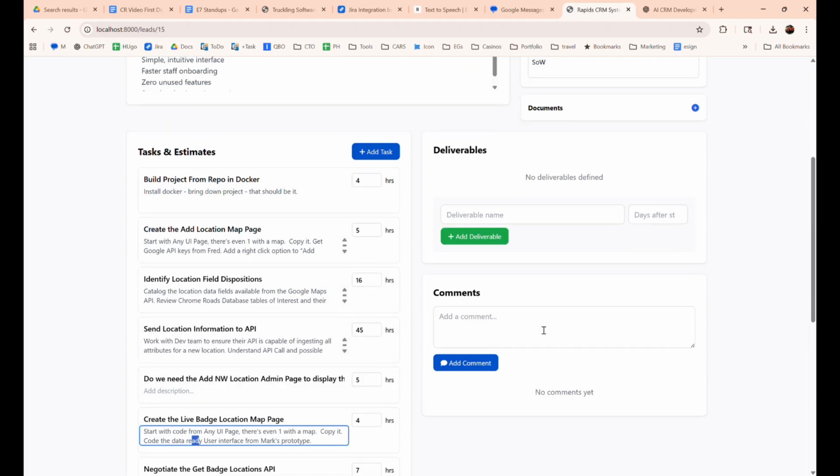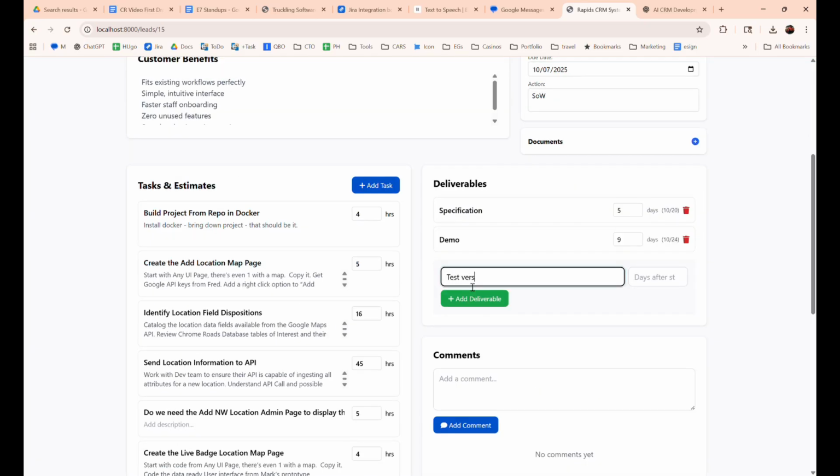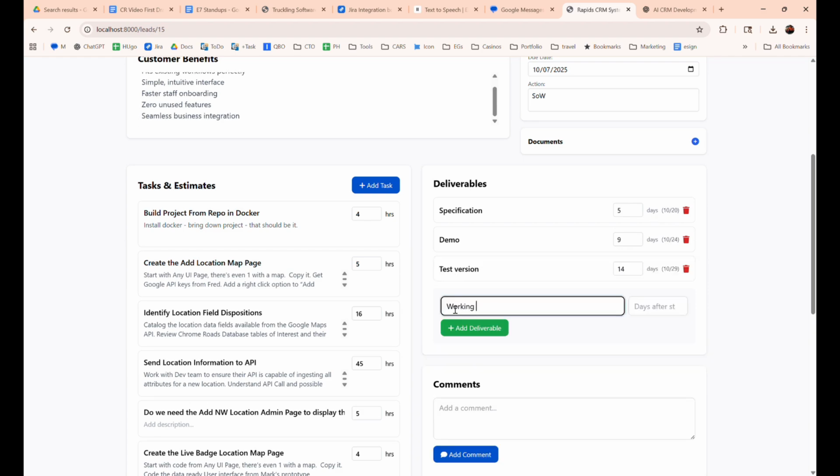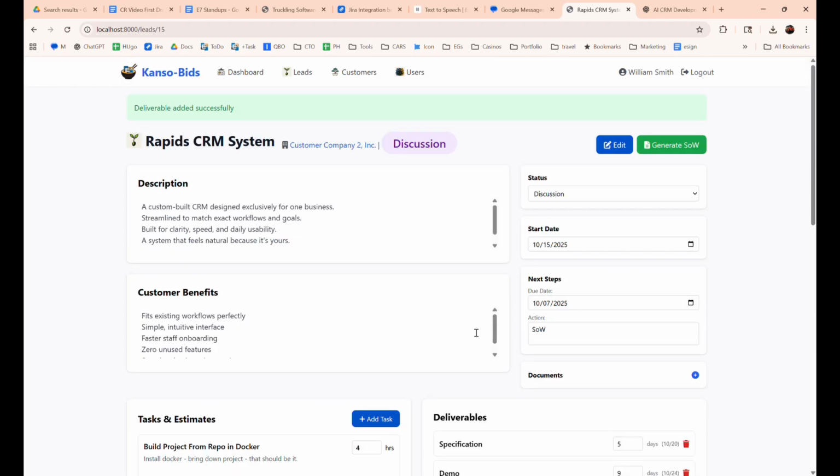We have a comment log, deliverables, so that's key. We're going to start off, give him a specification, give that to him in 5 days, test version. Let's give that to him in 14 days. Working software launch, and we'll do that in 21 days, which is not at all unrealistic with the tools that we have.